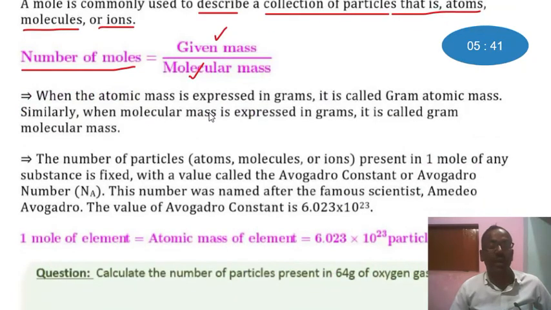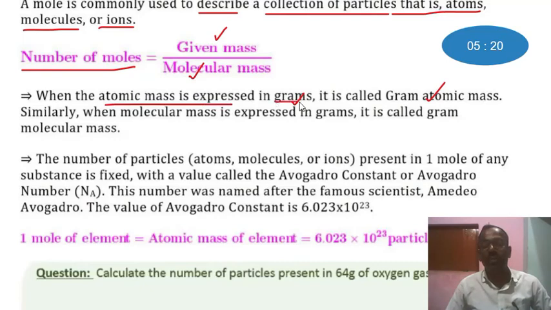When atomic mass is expressed in gram, it is called gram atomic mass. If anybody asks what do you mean by gram atomic mass, our reply will be: when the atomic mass is expressed in gram, it is known as the gram atomic mass.